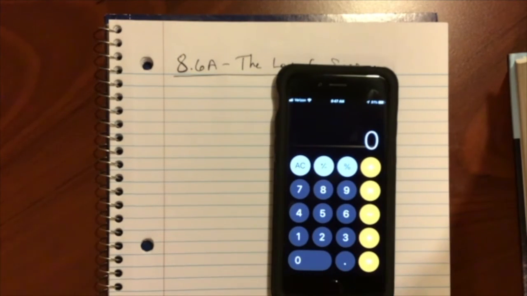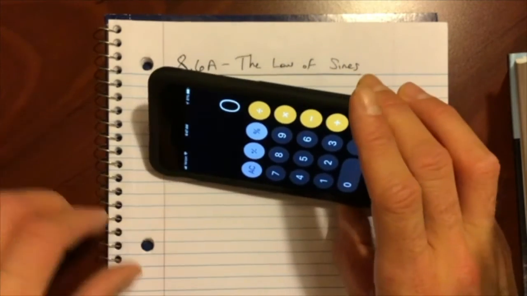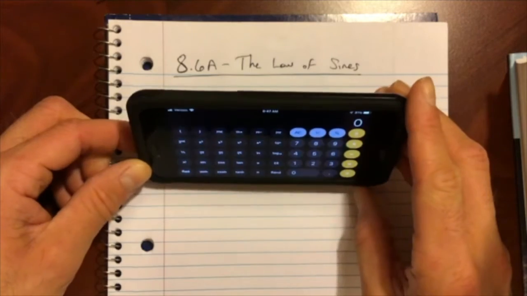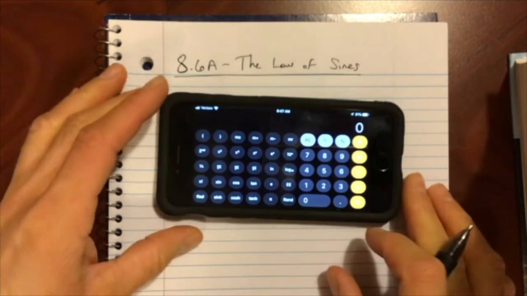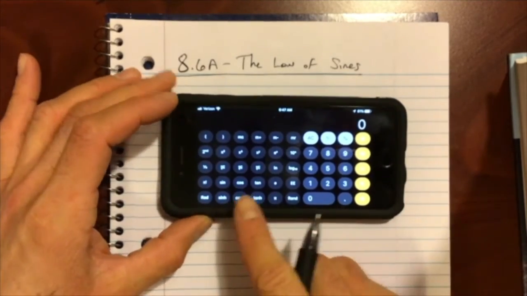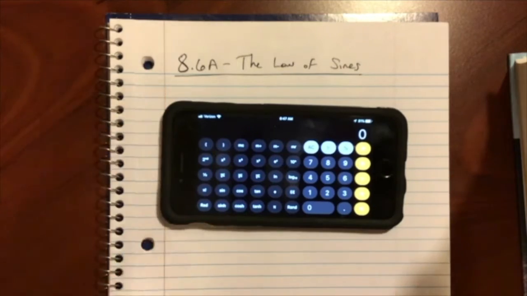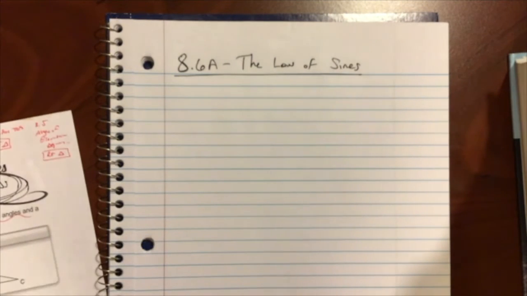I made a dumb mistake when we left on Monday of this week. They actually told us to take everything out of our classrooms. I took everything except my graphing calculator, my go-to calculator. So I am stuck using this. It's all right. It's got the sine, cosine, and tangent buttons, but not my preferred calculator to be using. But we're going to make it work. So have your scientific calculators out in front of you. For most of you, it's going to be your iPhone or your smartphone or your Android, what have you.